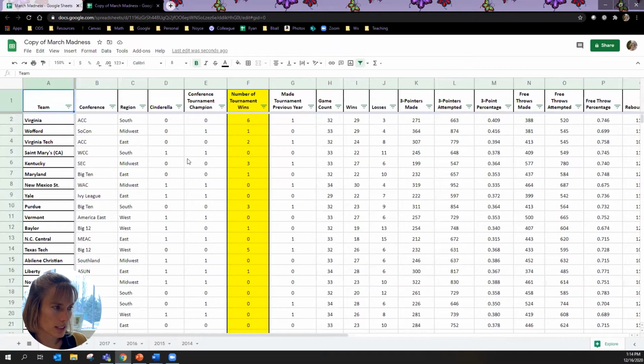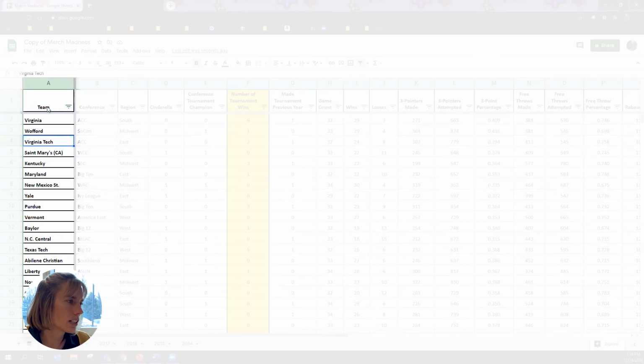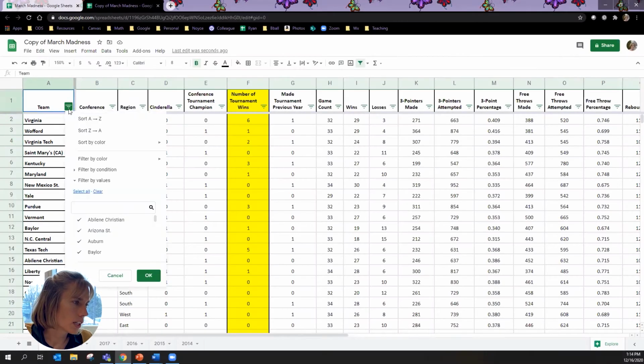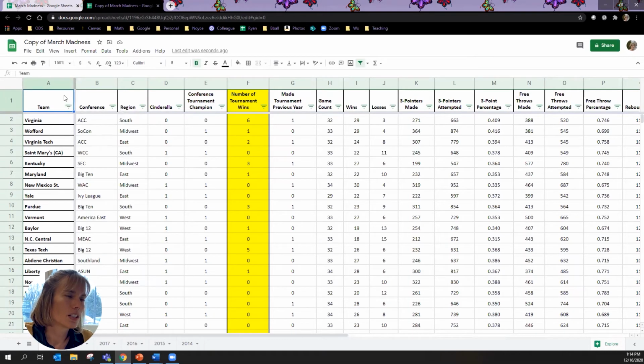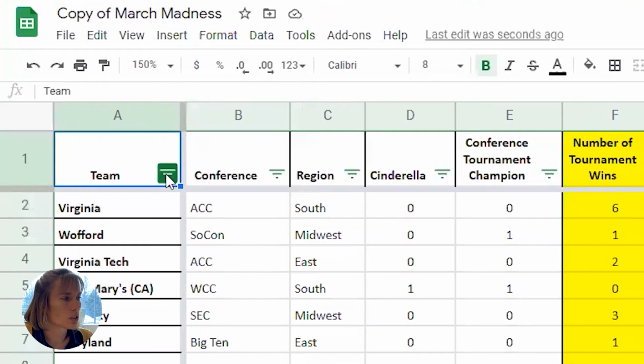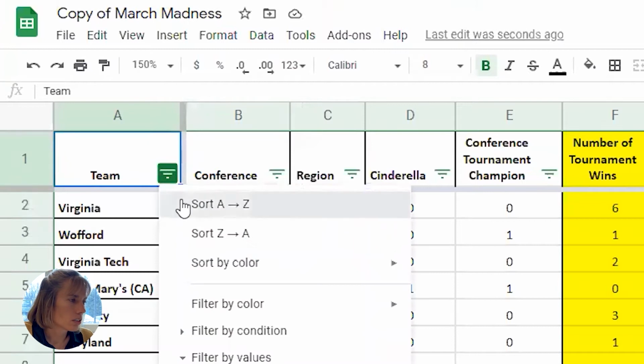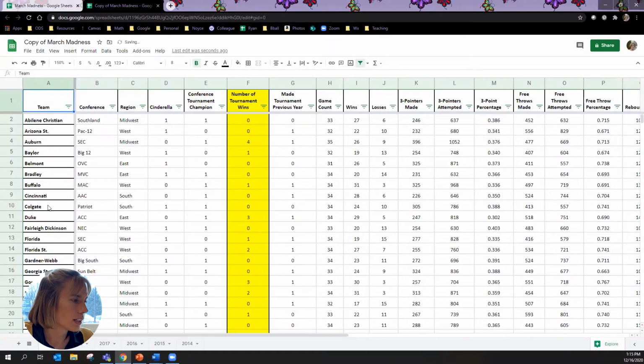When you're exploring the data, I'm looking at 2019 here, all the teams are on the left. And maybe I want to look at these teams alphabetically. All the great stuff in a Google Sheet happens under this green triangle. You click on the green triangle and you say sort A to Z. So now I can see things alphabetically. But it turns out the alphabet doesn't really help me much in statistics, so I'm probably not going to keep it that way. But these green triangles help you sort everything.